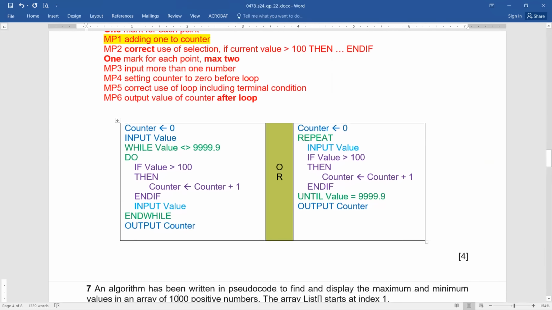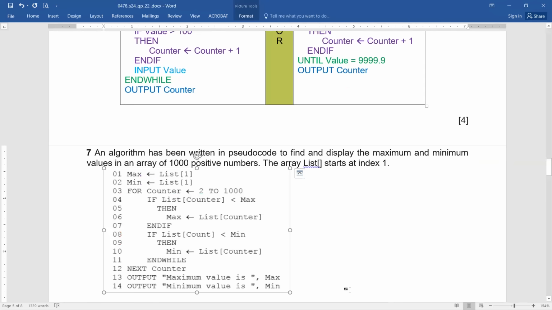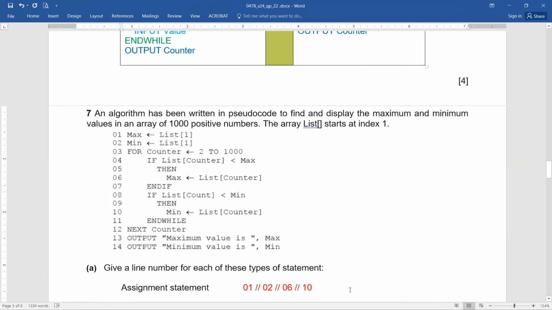Okay, that's great. I can see it's a 4-mark question. Now, question number 7. An algorithm has been written in pseudocode to find and display the maximum and minimum values in an array of 1,000 positive numbers. Isn't it great that they have handled all the methods of solution in this paper?